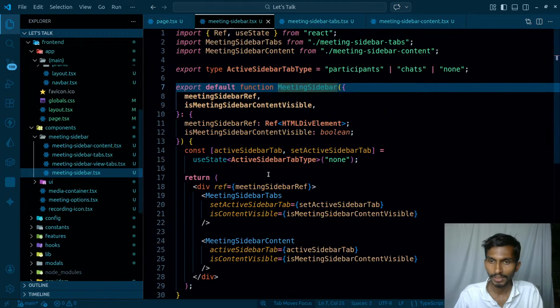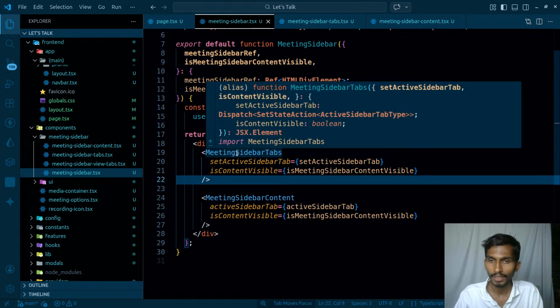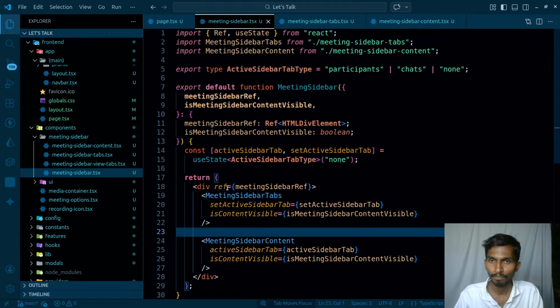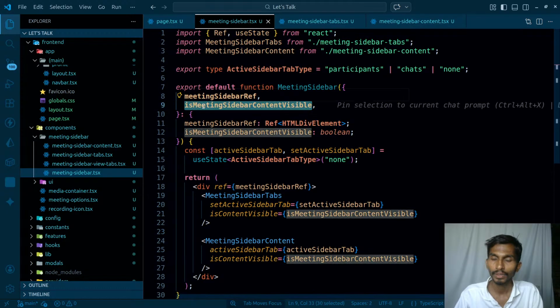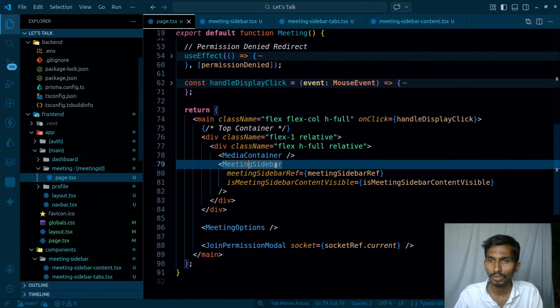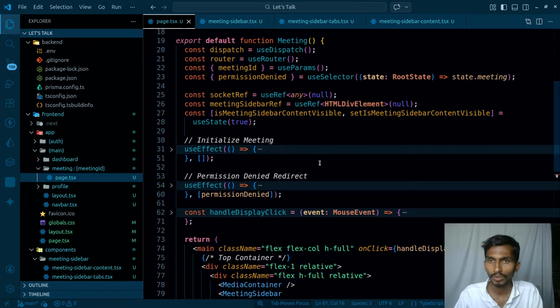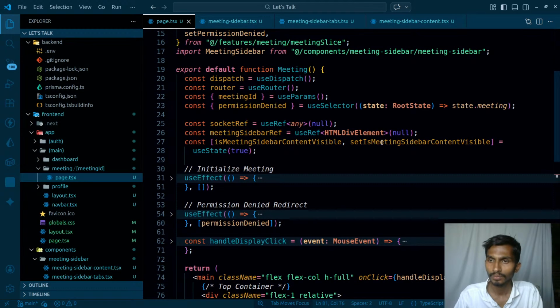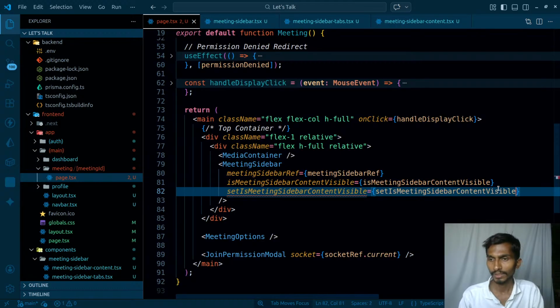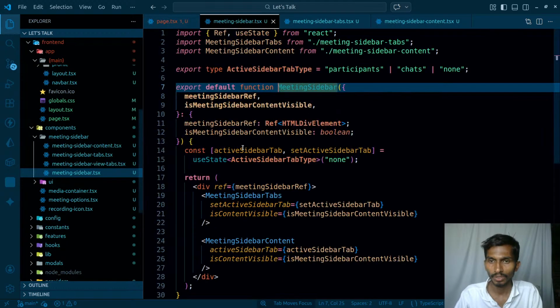And now inside this media sidebar, inside this sidebar tabs, media sidebar tabs, at that time I have to set the value of this is meeting sidebar content visible to true, right? That is kind of a setter that I'm sending. It is never becoming true. So over here I have to just simply send that setter as well. So that is set is meeting container visible. It's actually gonna be like this. Quite big names, but okay, fine, they make sense, so I'm gonna be going with them.